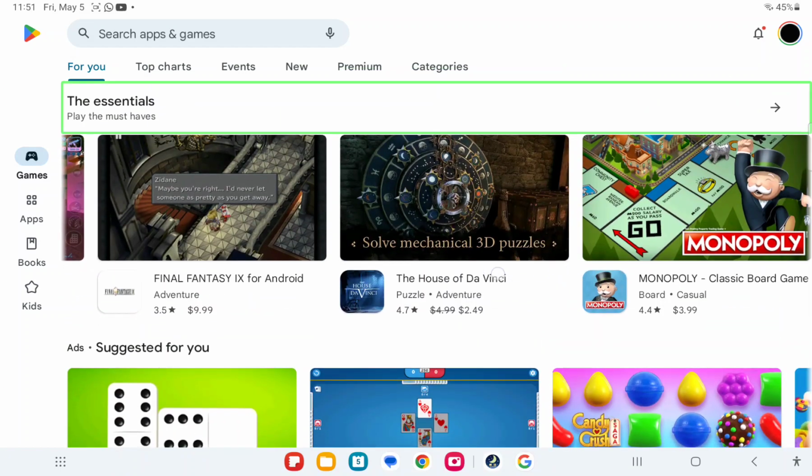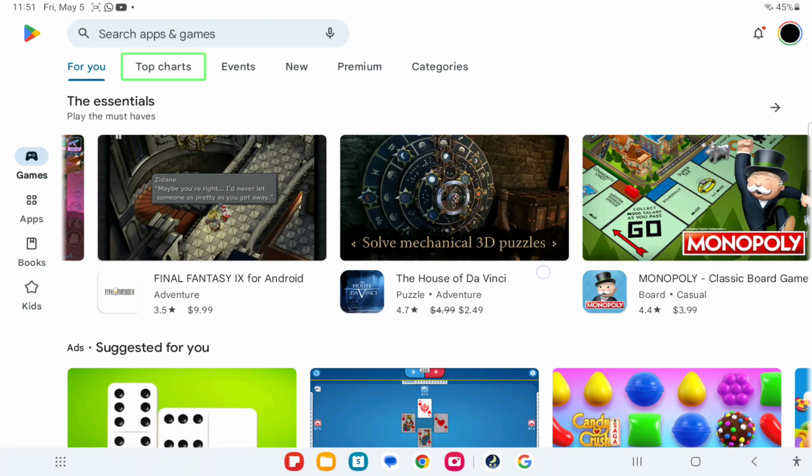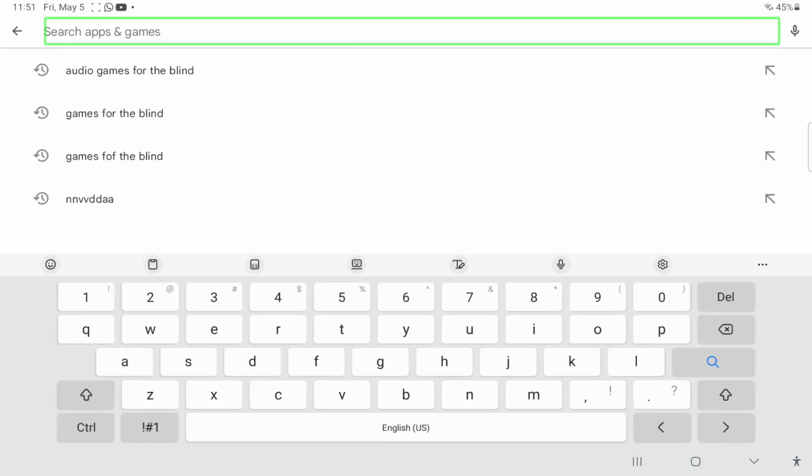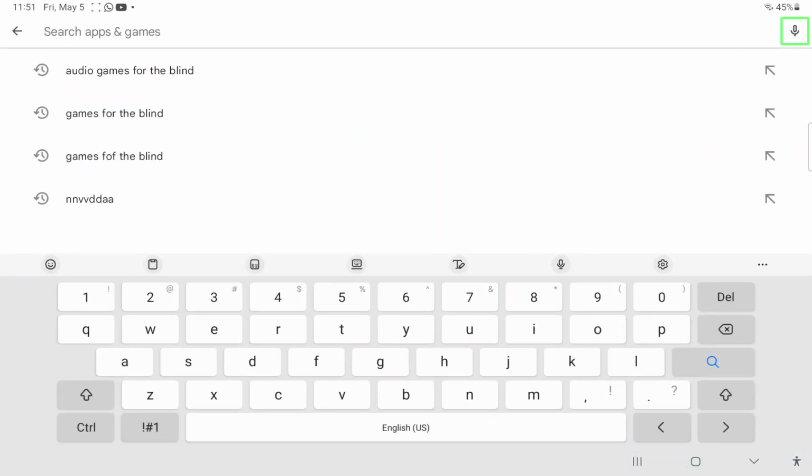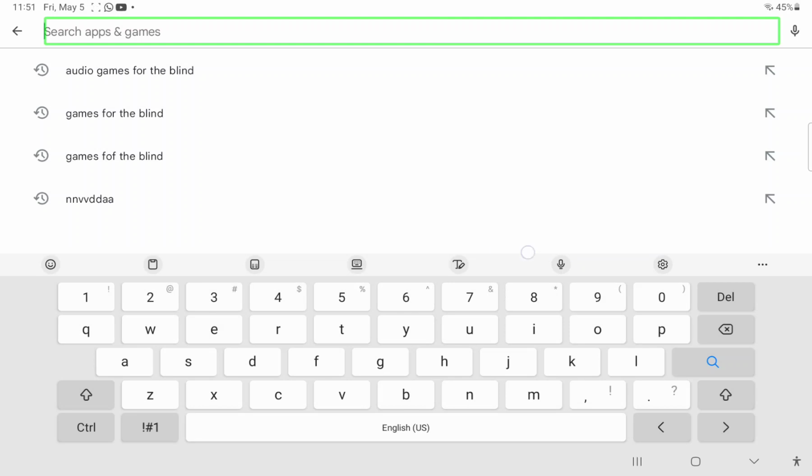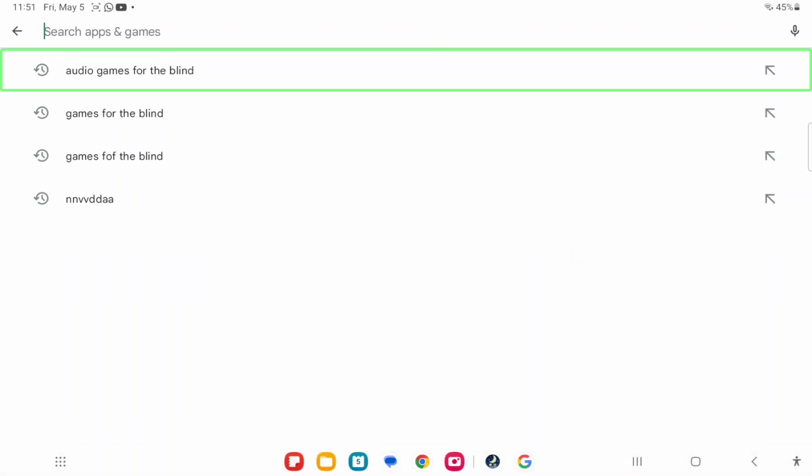More. The Essential Kit category. Premium. New. Voice search. Search. Voice search. Text box. Editing. Search for audio games for the